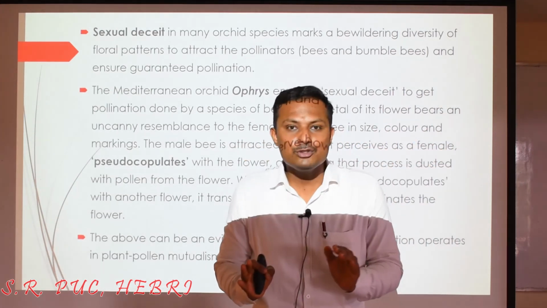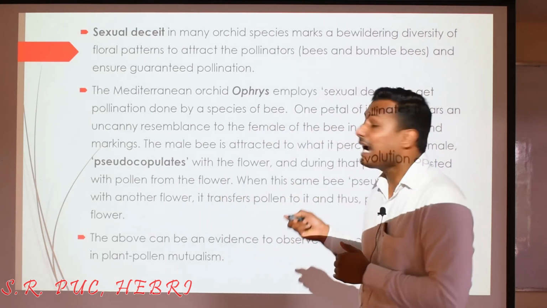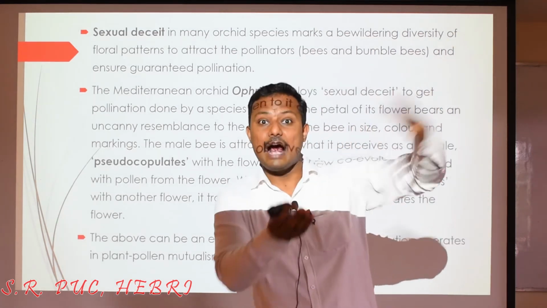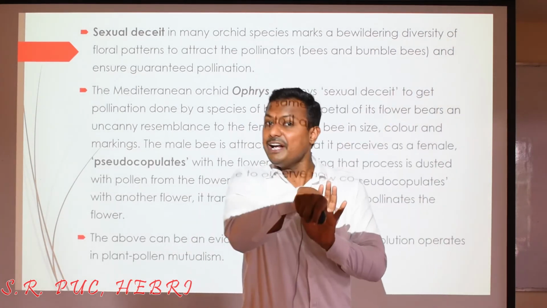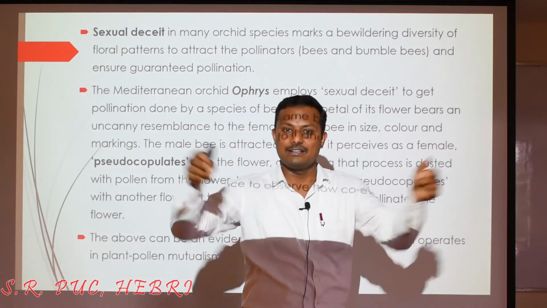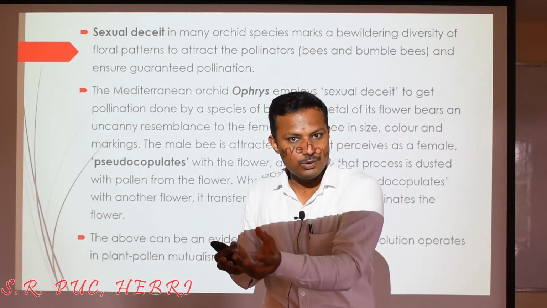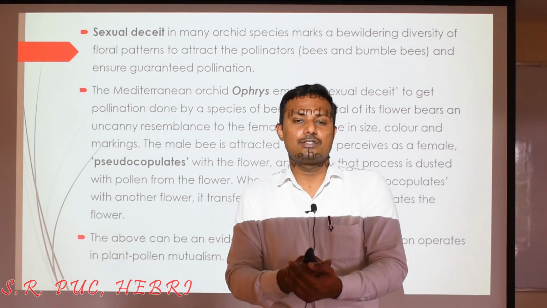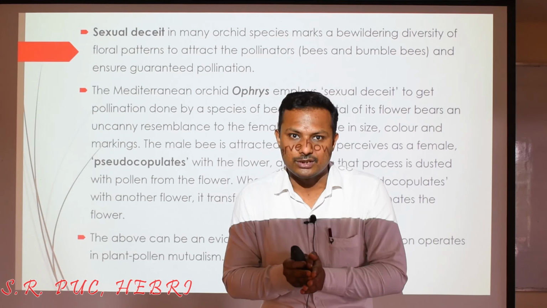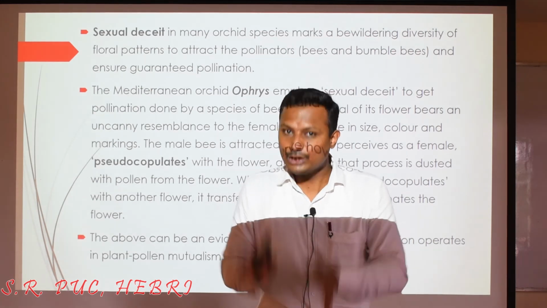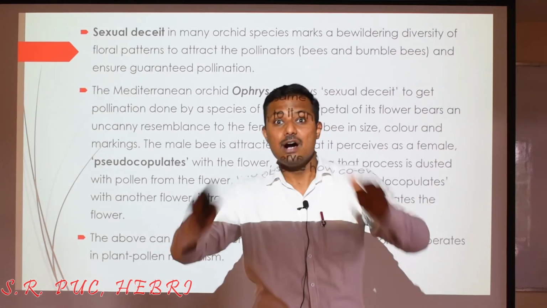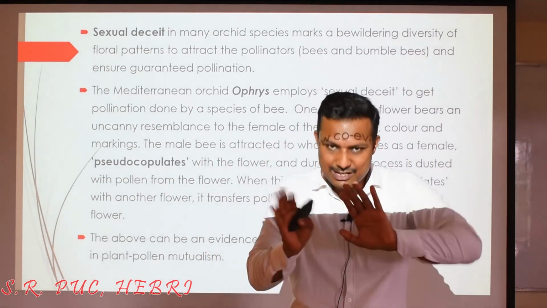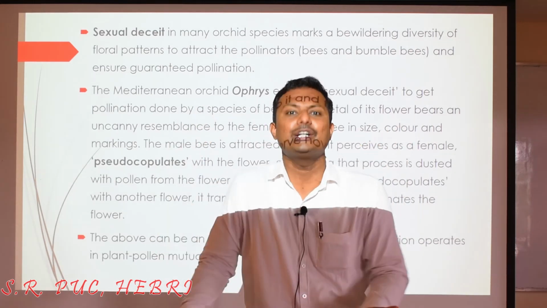How? How the plant is going to fool the insect is because, see, the plant mimics. It will just appear to the insect as the female individual. The male individual of the insect thinks that the flower is the female individual, and it tries to go and copulate. Have a physical association, especially for the process of reproduction, copulation. But that copulation turns out to be a pseudo copulation. That means it is not actually the copulation, right? There is no gamete transfer because there is no female individual at all.